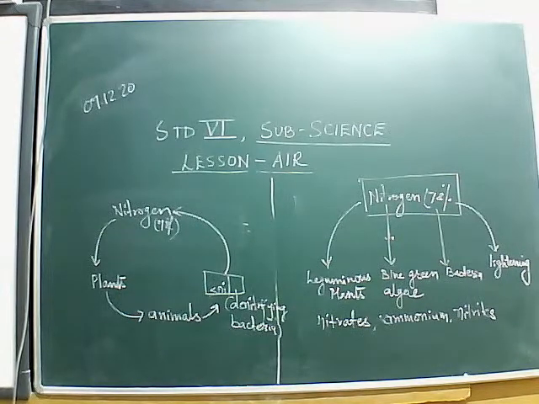What Santosh told? Santosh said, sir, by nature only the nitrogen is maintained. Only the nitrogen is maintained. Oxygen is also maintained by the process of photosynthesis and respiration. How is the oxygen maintained? Oxygen is maintained by the process of photosynthesis. 21% of oxygen is maintained in the air, because plants give out oxygen in the process of photosynthesis.